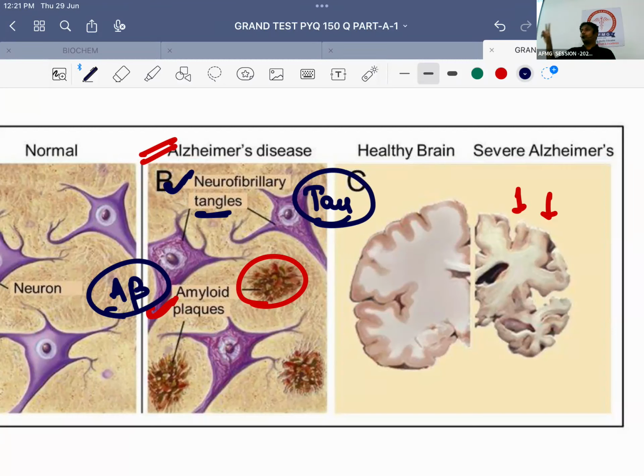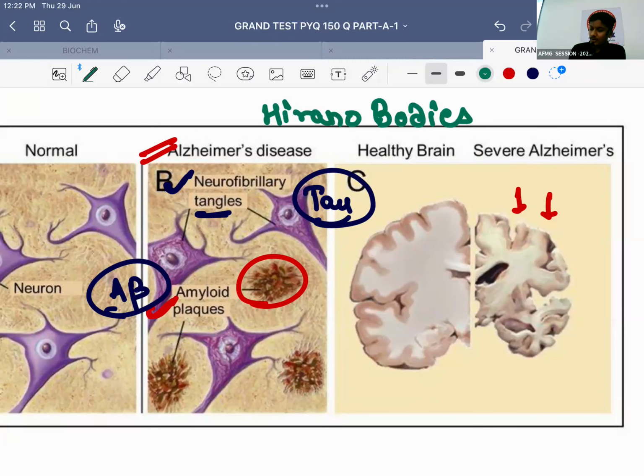So two features on biopsy in a case of Alzheimer's disease. First is due to deposition of A beta amyloid, what is formed? Neural plaques. Due to deposition of tau protein, what is formed? Neurofibrillary tangles. Characteristic neurofibrillary tangles. कौन सी bodies? ये भी बता दो, चलो चलो. Hirano body. शाबाश. Okay, which bodies are formed? It is the Hirano body.